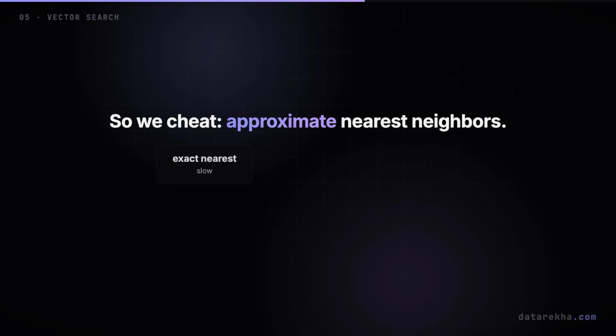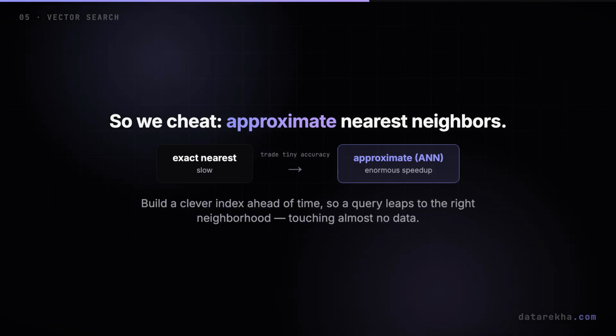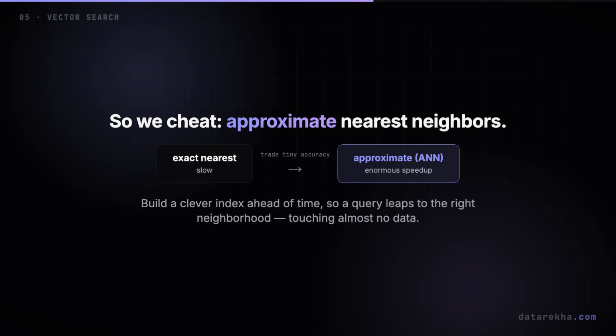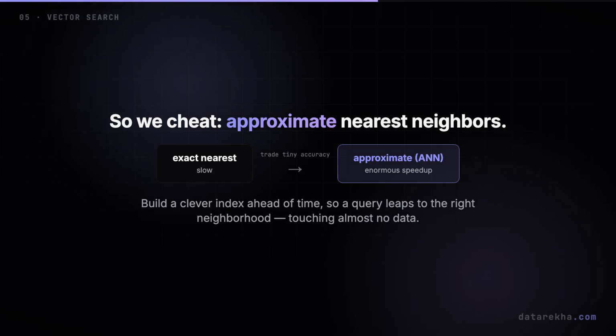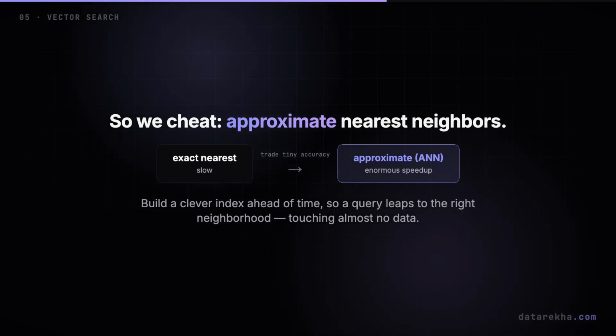So we cheat. Brilliantly. Instead of the exact nearest neighbors, we settle for the approximate nearest neighbors, ANN, and in exchange, we get an enormous speedup. The trick is to build a clever index ahead of time that organizes all the vectors. So a query can leap straight to the right neighborhood without ever touching most of the data.